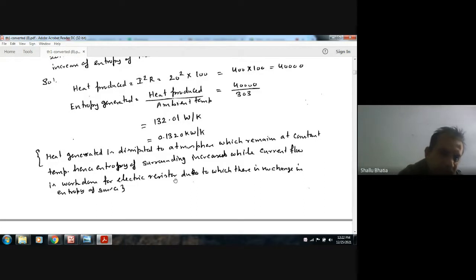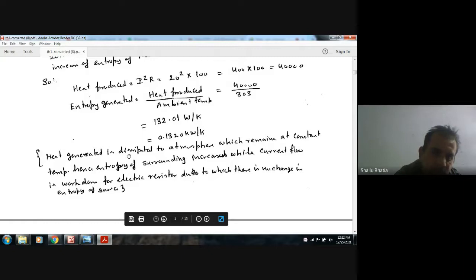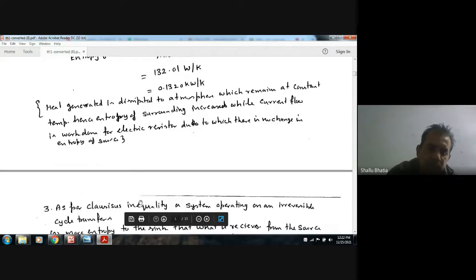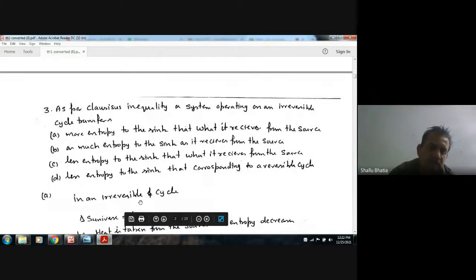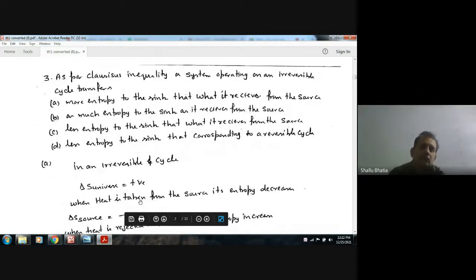Let us figure this out. Heat generated is dissipated to the atmosphere, which remains at constant temperature. Hence the entropy of the surroundings increases, while the current flow is the work done for the electric resistor, due to which there is no change in entropy of the source. Okay, next, question number three.